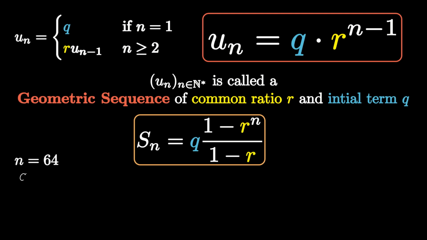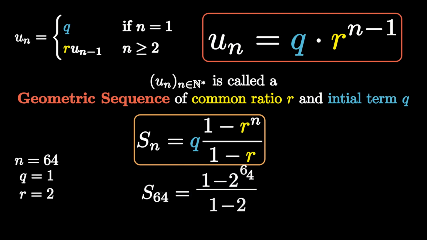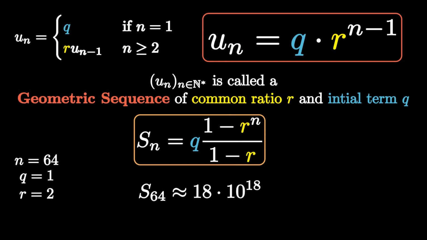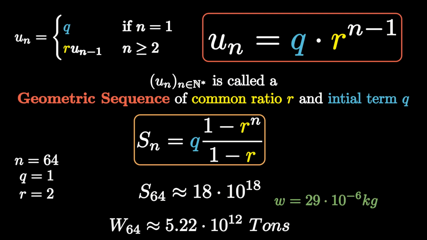In particular for the story, n is equal to 64, q is 1, and r is 2. Then we get the total rice grains needed, which appears to be approximately equal to 18 quintillion. Given that the average weight of a single rice grain is 29 milligrams, the total amount of rice required would be more than 5 trillion tons, which could only be produced after thousands of years of rice accumulation.